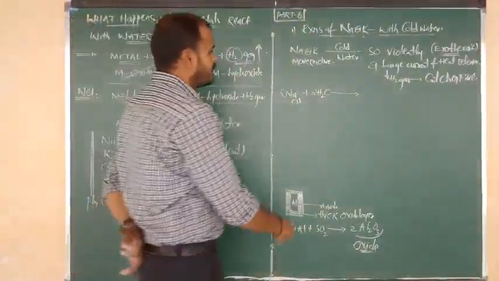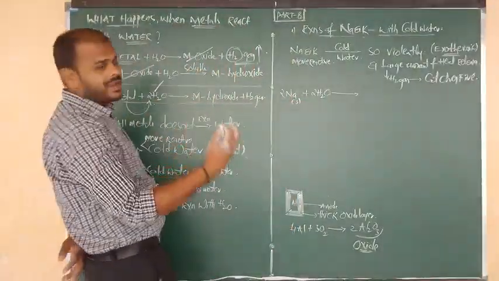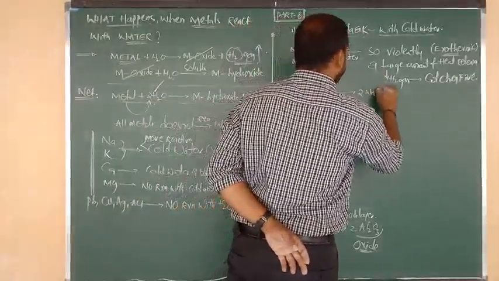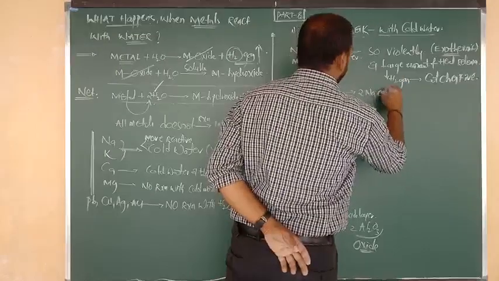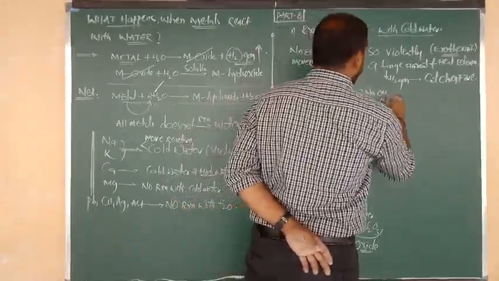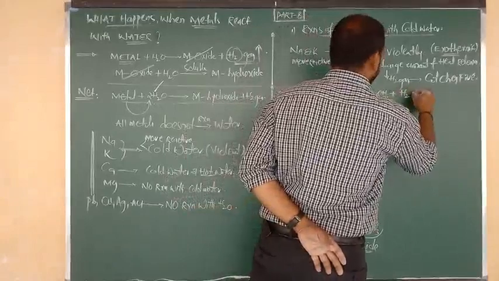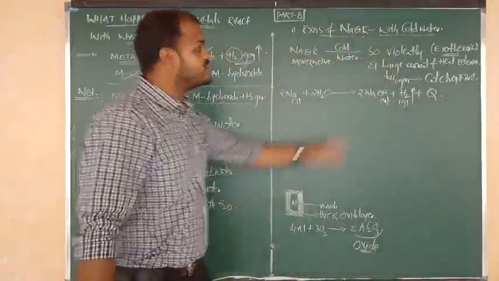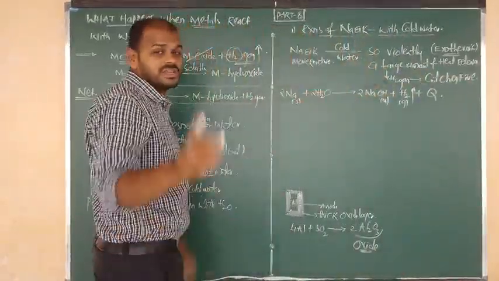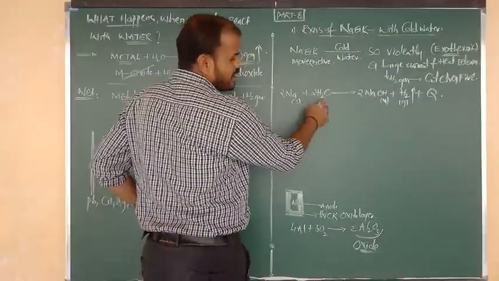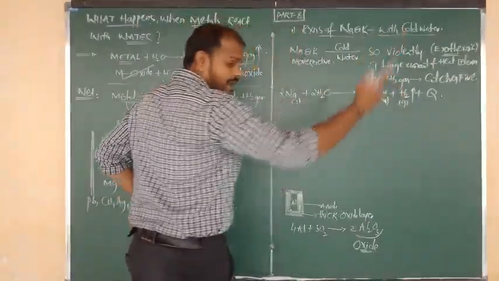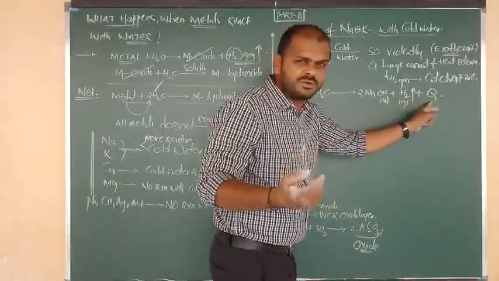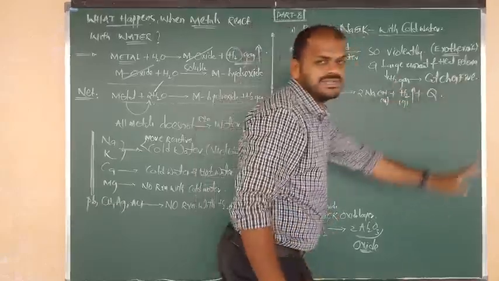The metal changes into metal hydroxide, so sodium changes into 2 moles of sodium hydroxide, an aqueous solution, and there is liberation of H2 gas, plus a large amount of heat energy released, because the reaction is exothermic. Sodium dissolving in water gives sodium hydroxide and liberates H2 gas, and the large amount of heat released makes the hydrogen gas easily catch fire.